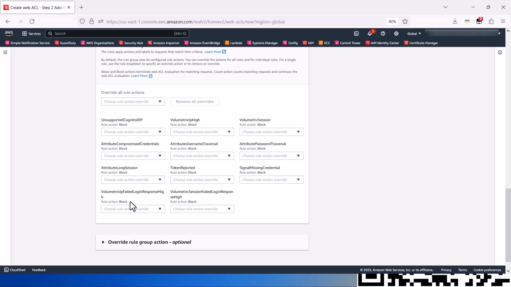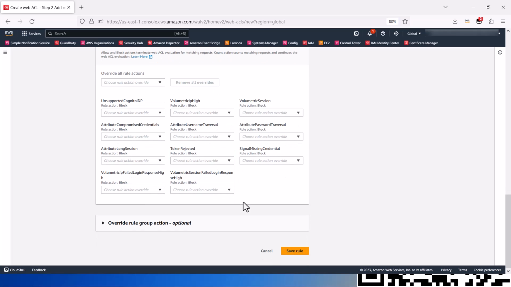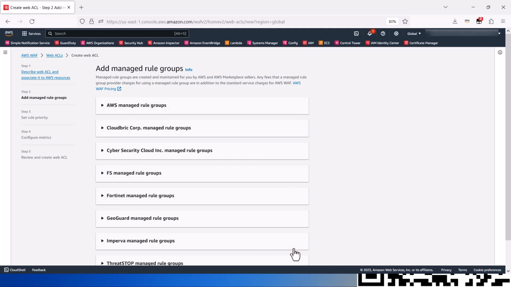As you can see, the rule group rule action is block, but you can override to other options: allow, count, captcha, or challenge. Again, please remember AWS WAF only evaluates this rule in web ACLs that protect Amazon CloudFront distributions. Then let's click on Save Rules.